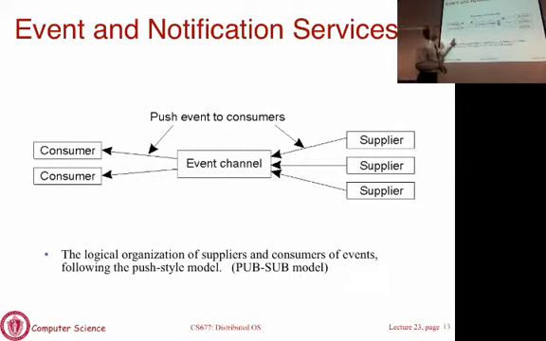We will see that there are two ways to implement publish-subscribe. Here what is shown is a push-based paradigm. The supplier pushes data or events to the event channel, and the event channel will look at the subscriptions and, depending on the matches, push that data to the consumer. So the consumer is just going to wait and listen for any events or data to arrive, and things will be pushed to you from the event channel.